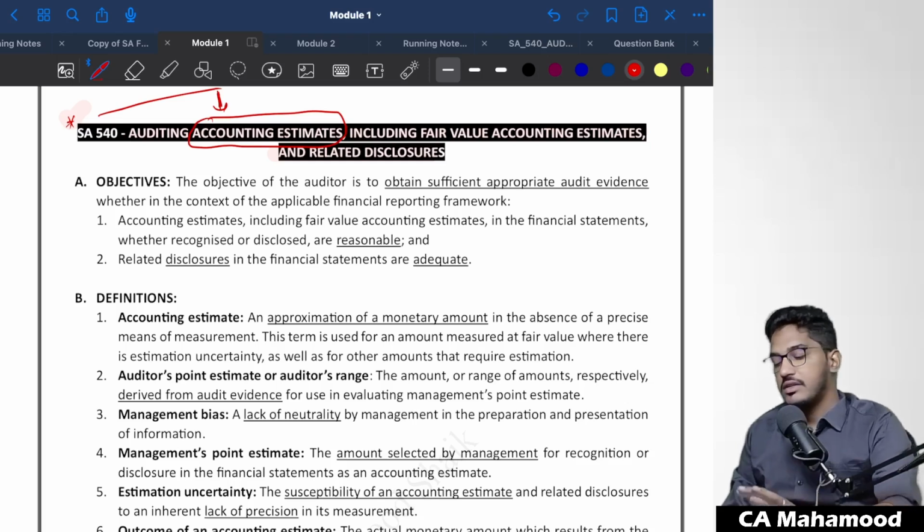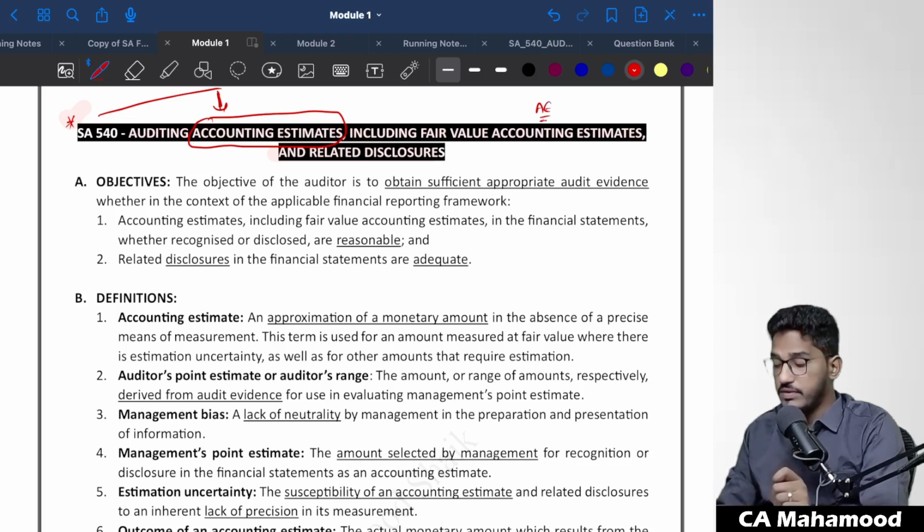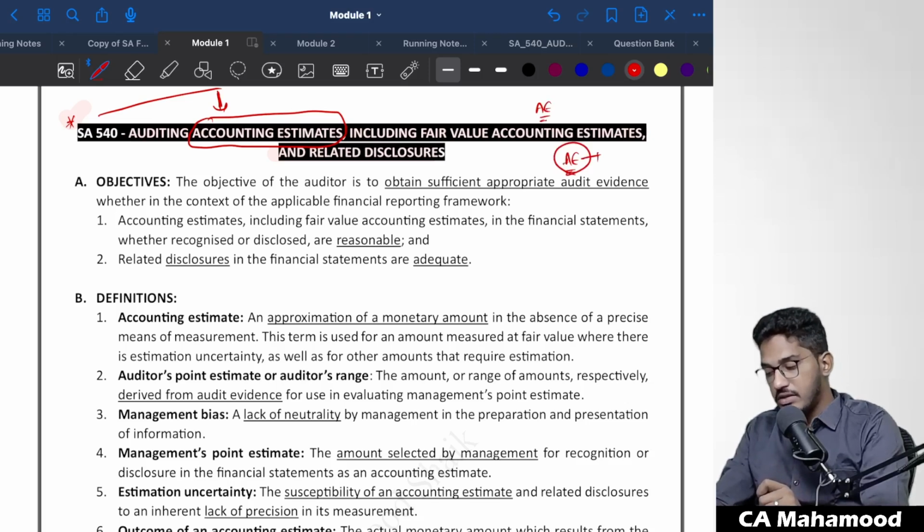But before we can understand the auditor's responsibility regarding accounting estimates, first we need to understand what exactly an accounting estimate is. So let us first try to understand the exact meaning of the term accounting estimate.